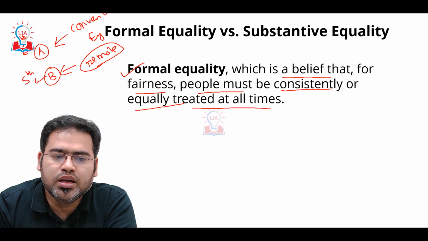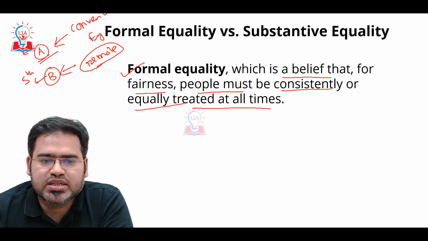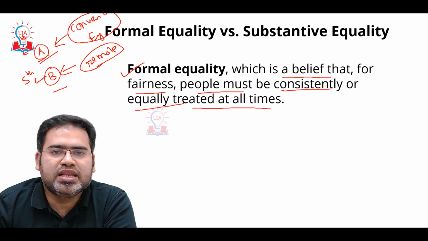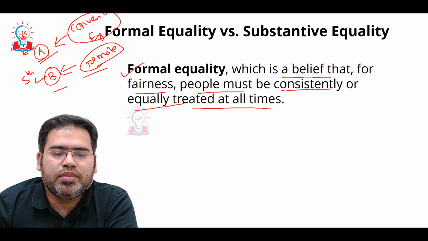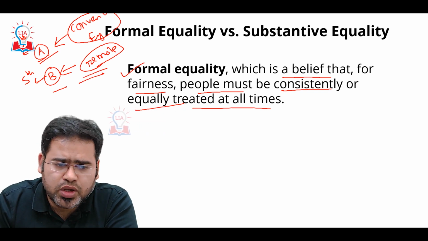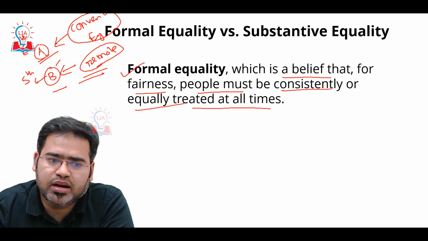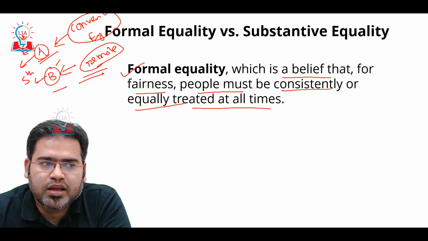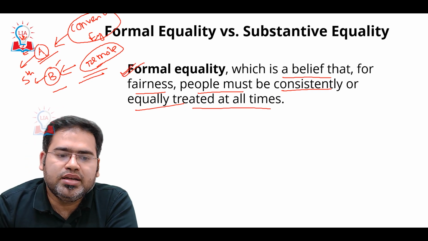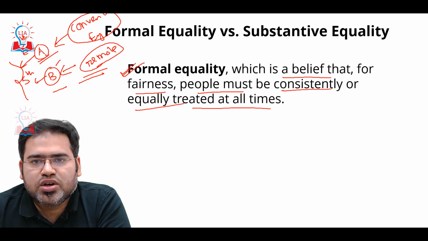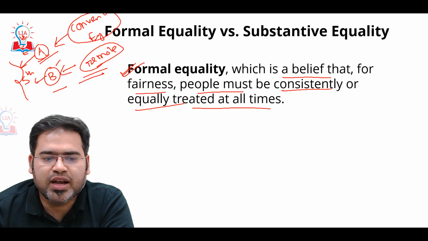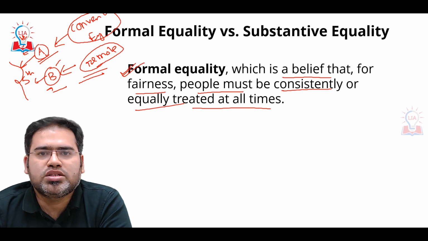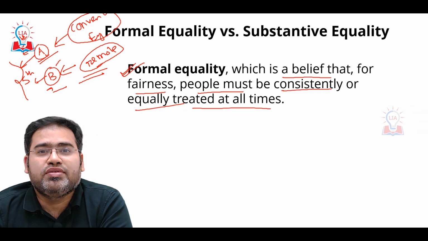and this student A belongs to the 5th standard, student B also belongs to the 5th standard, but A has already taken very good education because he was in the metro city, while B, because he was living in the remote area, was not able to access good education. So even though A and B both belong to the 5th standard, can we say that both are at the same merit? But according to formal equality, both should be judged on the basis of the same parameters. But it will be unfair to B because B has not received good education, since he did not have access because of his living conditions.